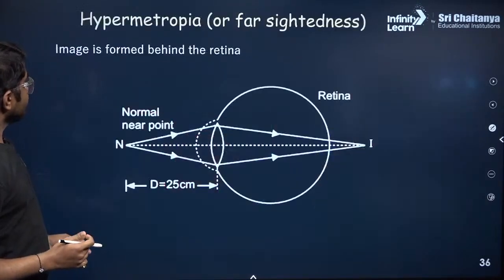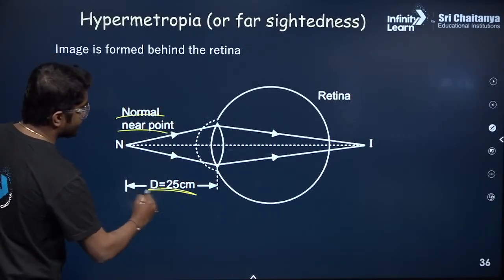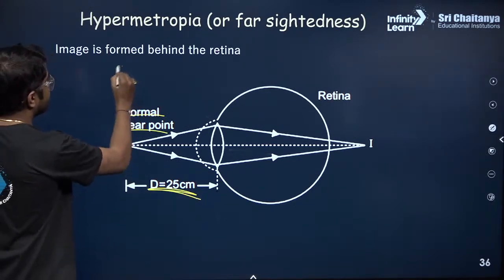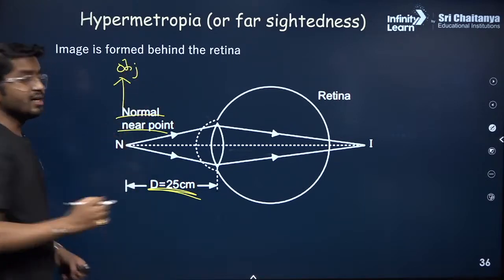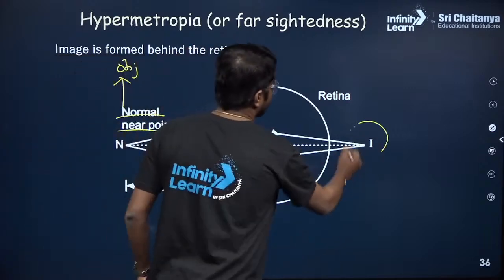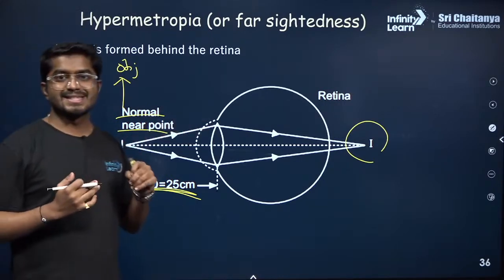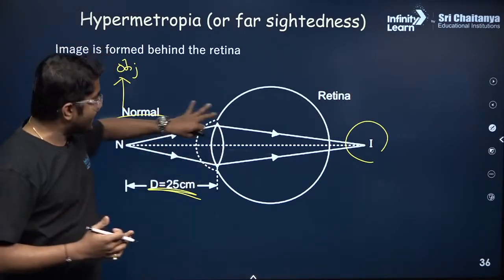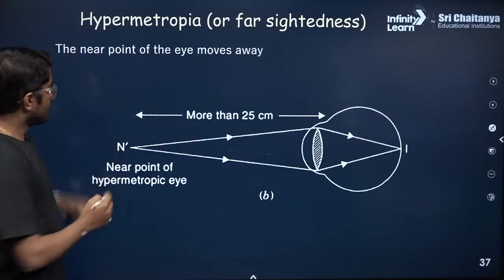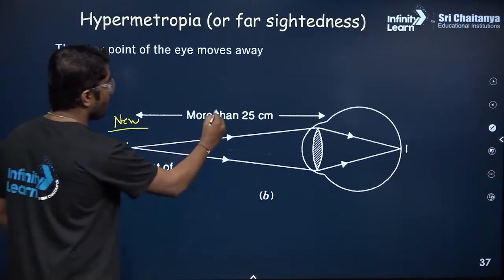Correct? And what happens in that? So there is a normal near point which is 25 centimeter for the normal eye. But if you place an object at the normal near point, which is 25 centimeter, the image is formed behind. So how do we correct this? So now we need to put a lens which will converge the light. So there is a new near point which is more than 25 centimeter.